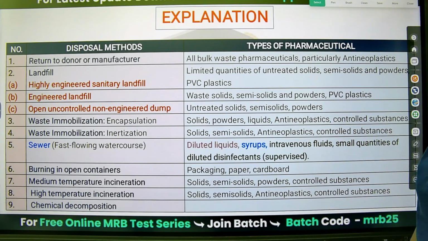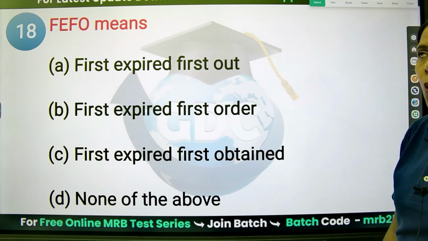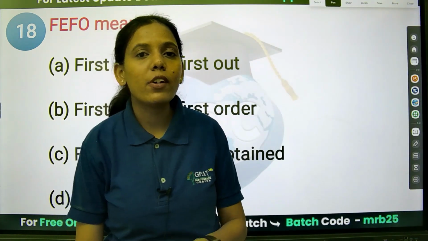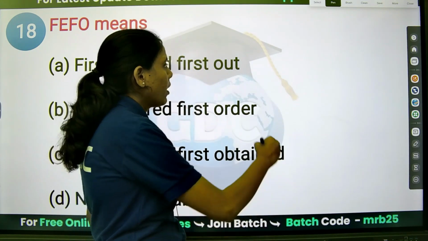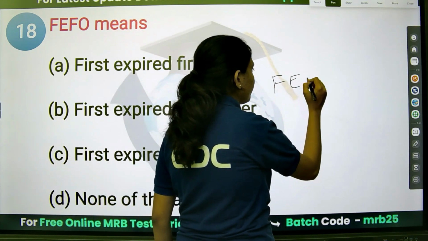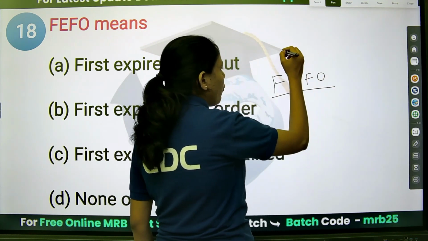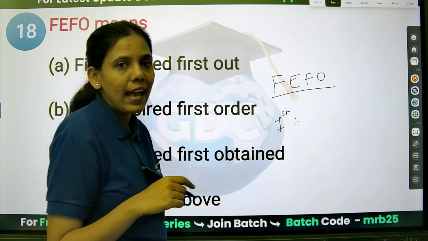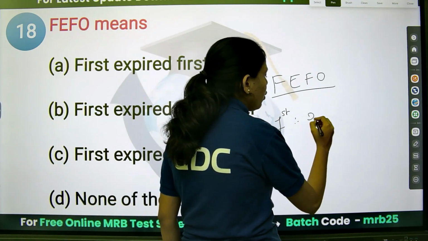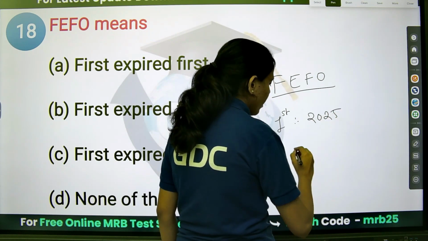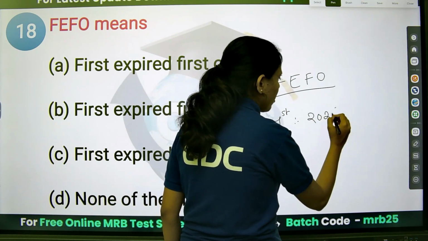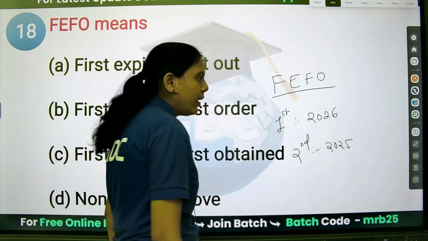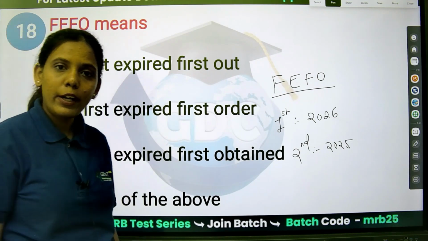The next is FEFO. Similarly to how it was first in, first out, FEFO is first expired, first out. For example, the first material which came has an expiry of 2026. The second material came which has an expiry of 2025.